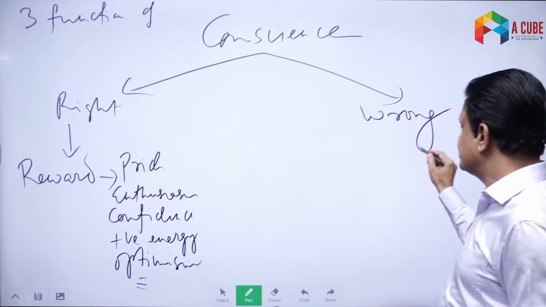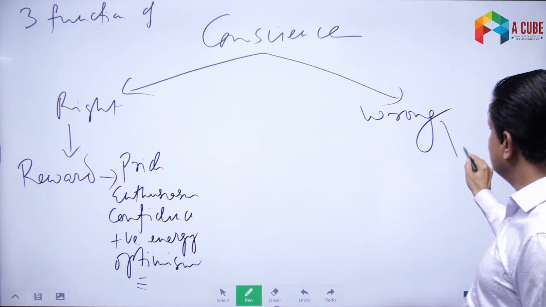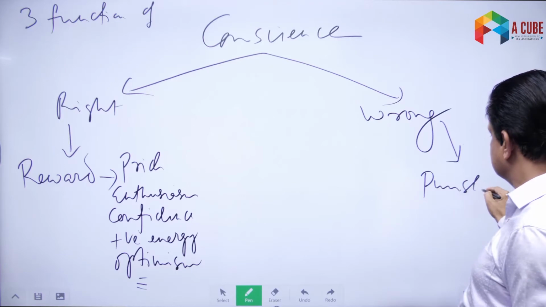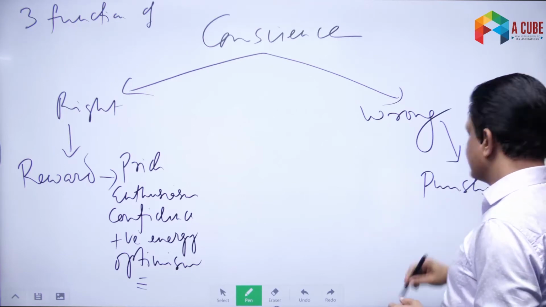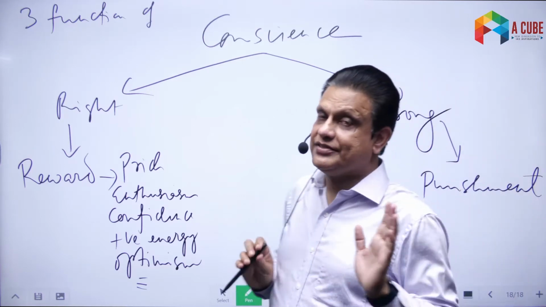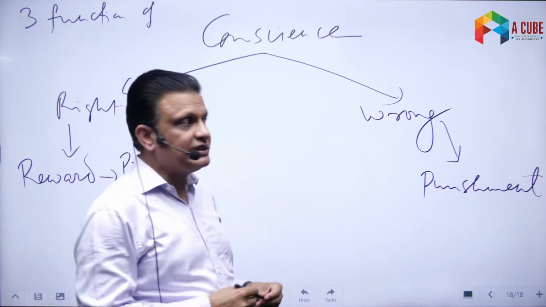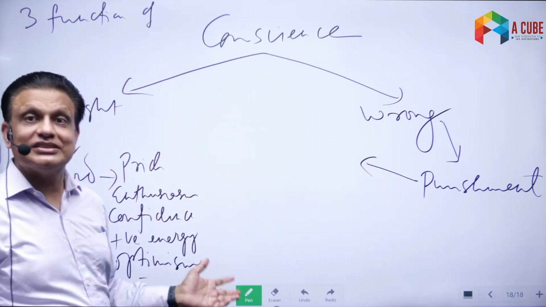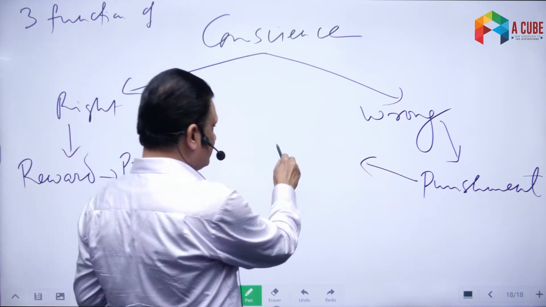And third thing that conscience does to us is that whenever we do something wrong, then it gives us punishment for that. It gives us punishment for that as well. How does it give the punishment to us? Well, it gives punishment again to us by giving negative emotions to us, negative feelings to us. What are those feelings?